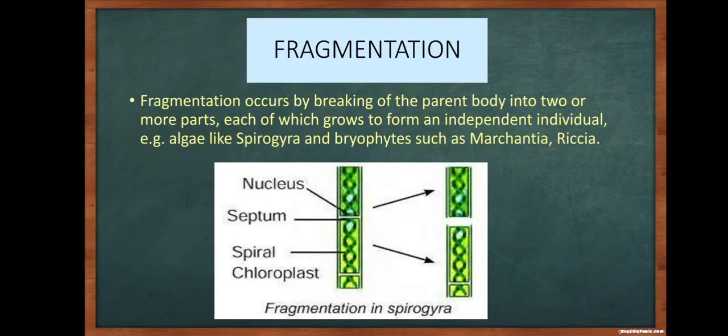So moving on to the next type of asexual reproduction, it is fragmentation. Fragmentation occurs by breaking up of the parent body into two or more parts, each of which grows to form an independent individual. For example, algae like Spirogyra and bryophytes such as Marchantia and Riccia. Here in the diagram you can see the nucleus, the septum and the spiral chloroplast. This is a Spirogyra. On fragmentation it produces two daughter cells.